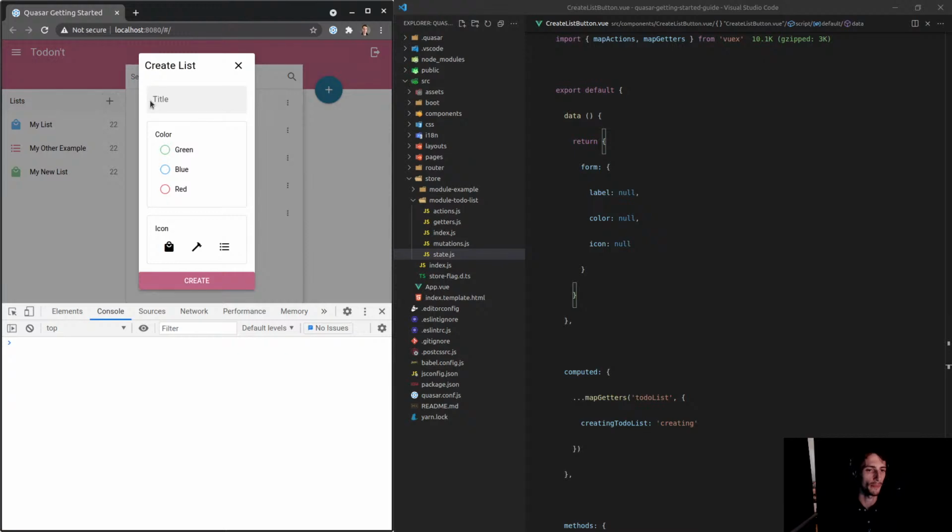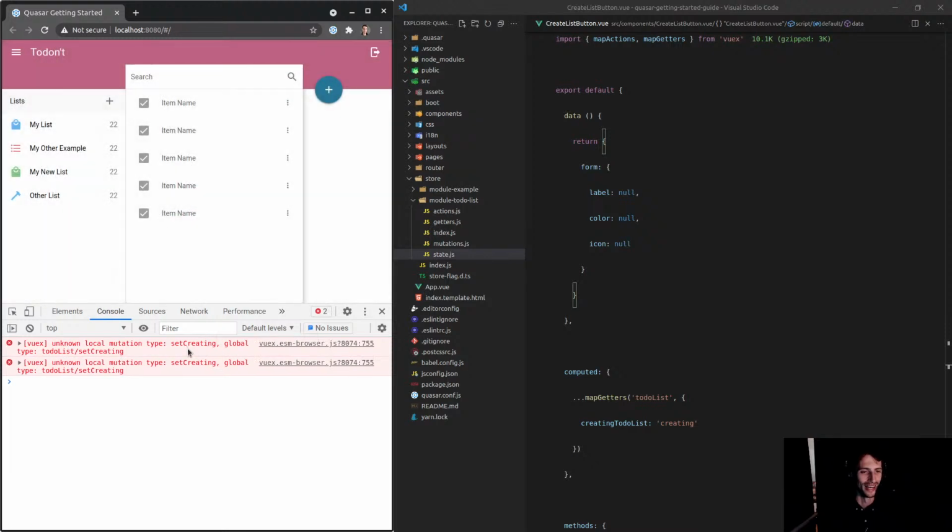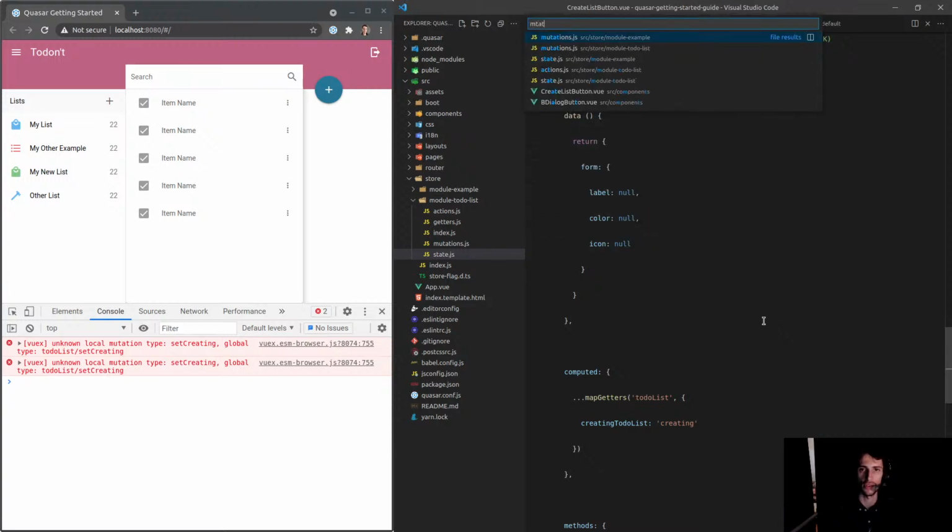Let's come back up. Sweet, other list. Let's make it blue. Let's use the hammer, and this should show a loading symbol and disable the button. And it did not. All right, so unknown local mutation type set create. So it looks like set creating, I haven't created that mutation. So let's go to mutations. That's a really nice error. What is this module example?